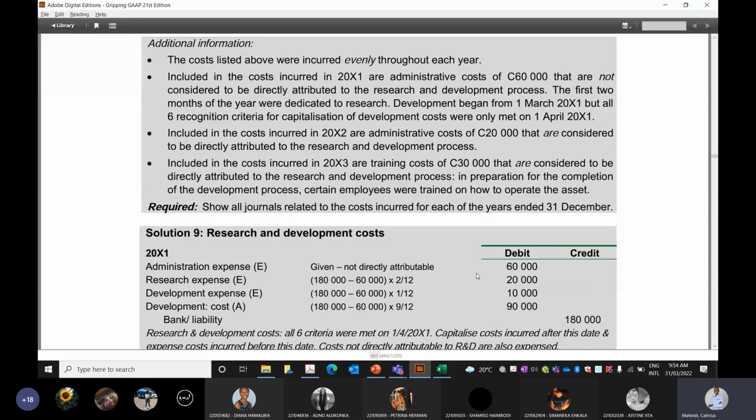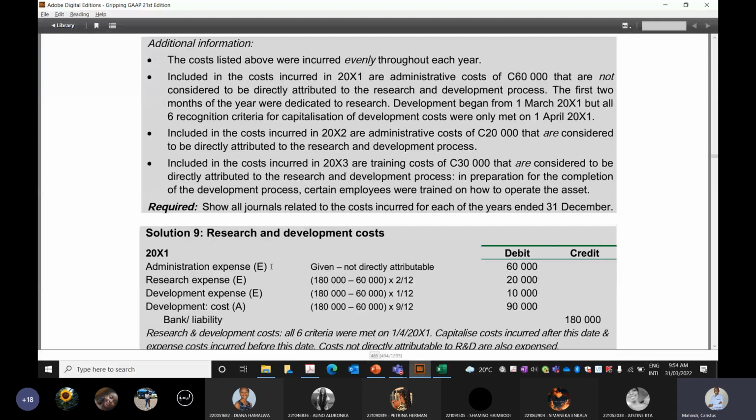Now, it is important for you to show in your journals whether it's an asset or an expense. The way we do it, we use SFP if it's an asset, because it appears in the statement of financial position, or SPL if it's an expense, because it appears in the statement of profit or loss. So administration expense, SPL, 60,000.